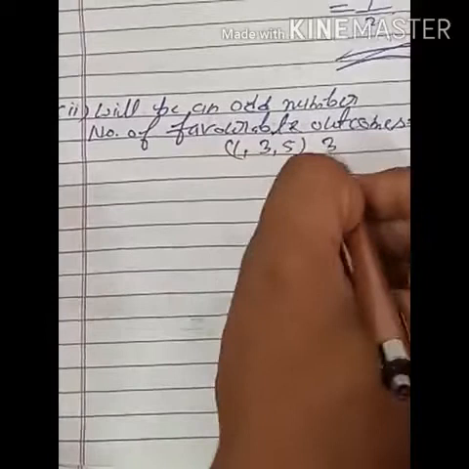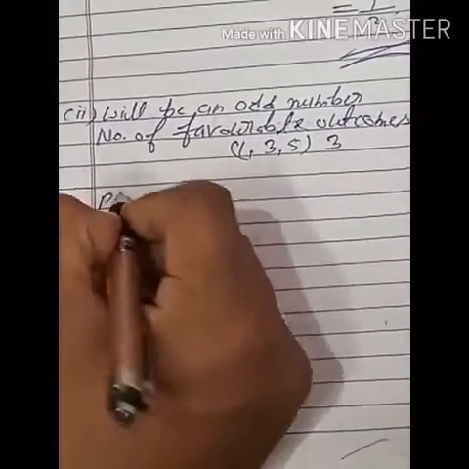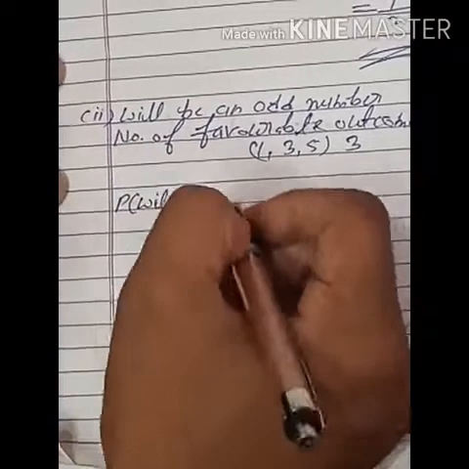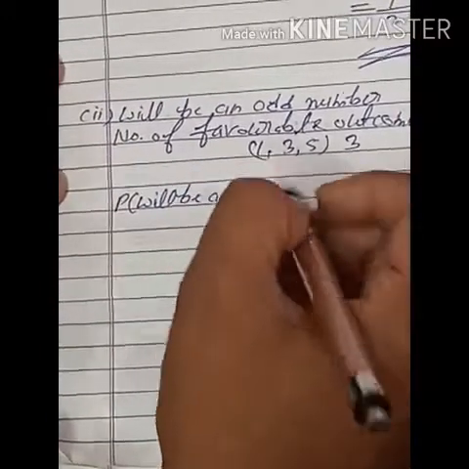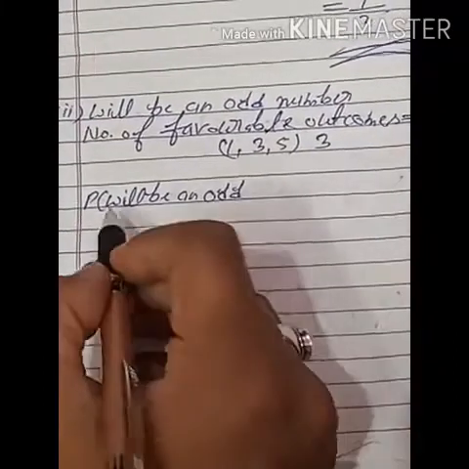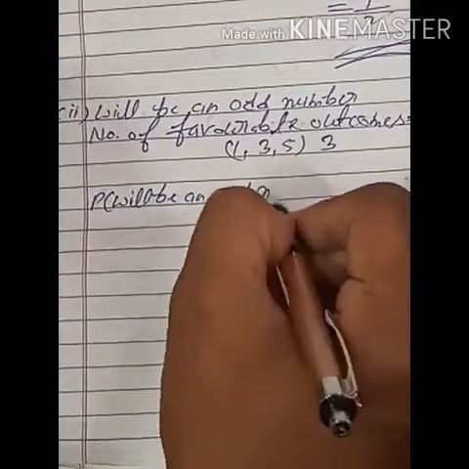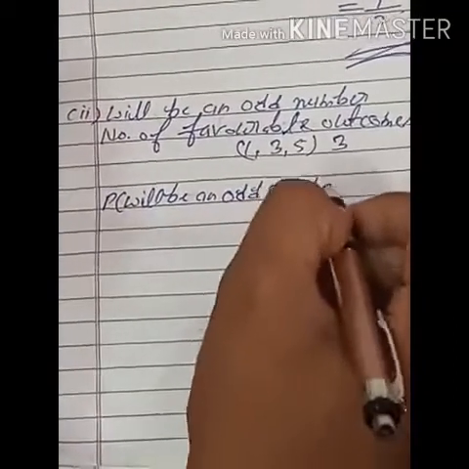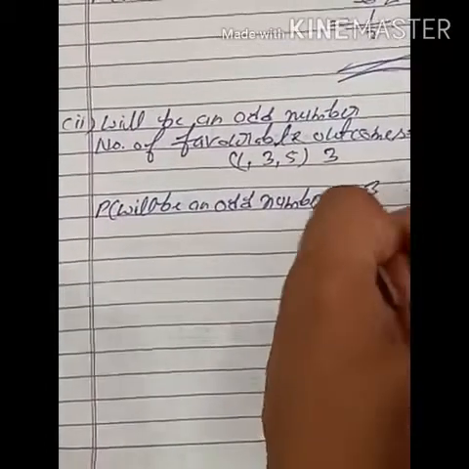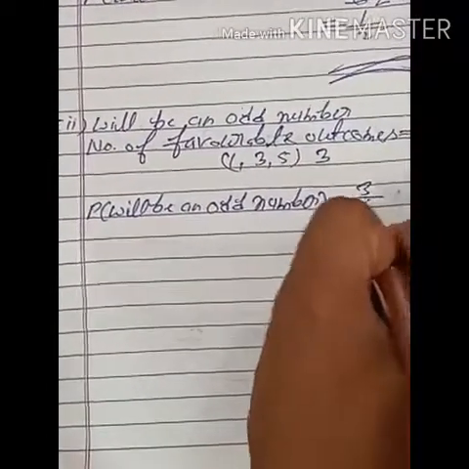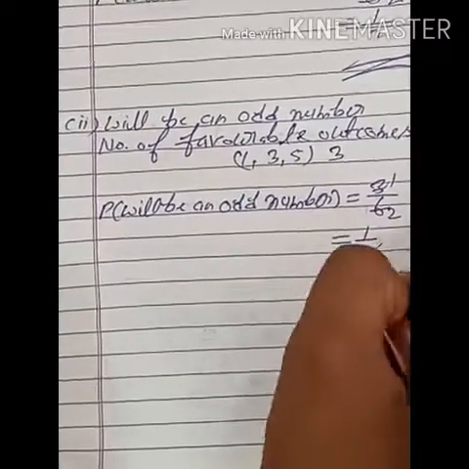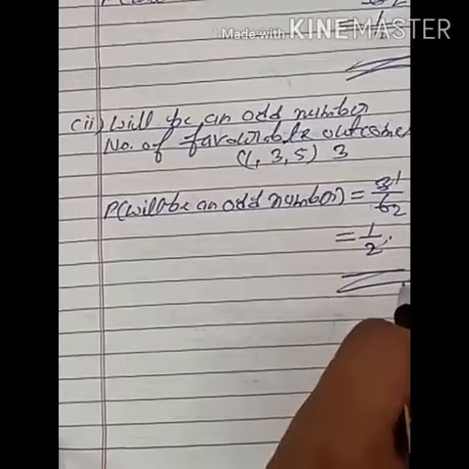So how many? 3. Odd numbers are not even numbers, students. Odd numbers are 1, 3 and 5. So P of an odd number is equal to number of favorable outcomes 3 upon total number of possible outcomes 6. So 3 ones are 3, 3 twos are 6, 1 upon 2 is the probability of an odd number.